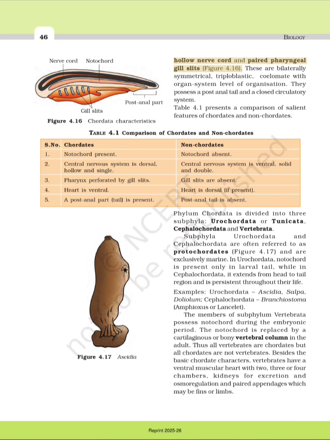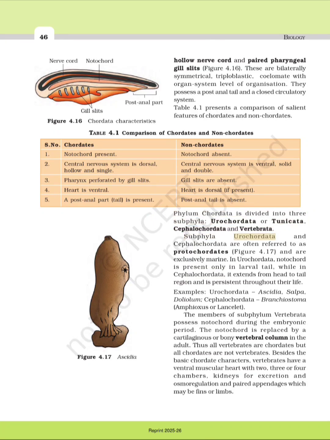hollow nerve cord and paired pharyngeal gill slits, Figure 4.16. These are bilaterally symmetrical, triploblastic, coelomate with organ system level of organization. They possess a postanal tail and a closed circulatory system. Table 4.1 presents a comparison of salient features of chordates and nonchordates. Phylum Chordata is divided into three subphyla: Urochordata or Tunicata, Cephalochordata and Vertebrata.